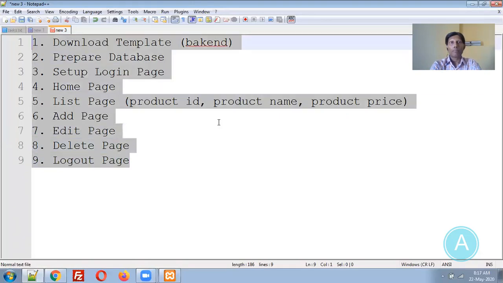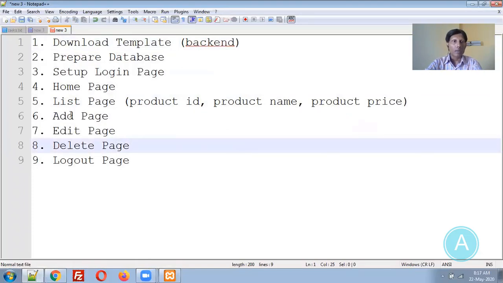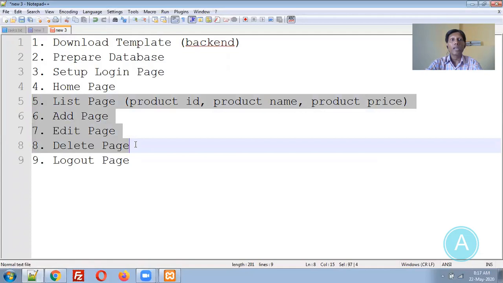So my backend website will be something like this, so that you are able to understand this concept. These things you need to repeat throughout your website. I am showing this example with the product page. You can take the same things for the customer, the bill, and so on. So let us start with that particular example.